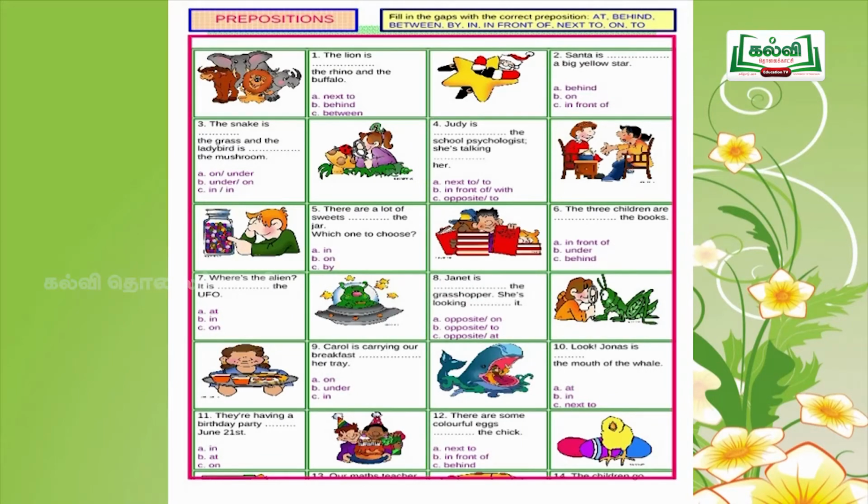First question is, the lion is dash the rhino and the buffalo. Can you identify the lion? Where is the lion? The options are next to, behind, between.